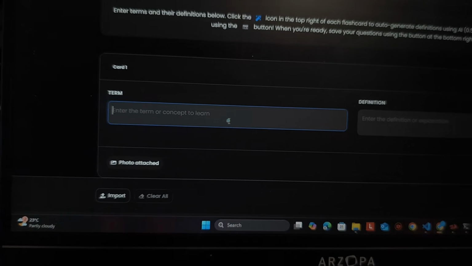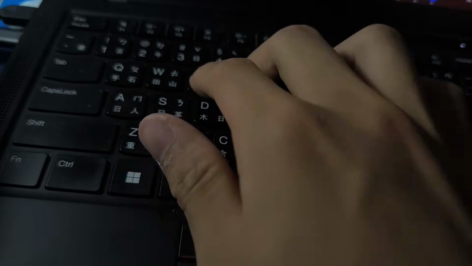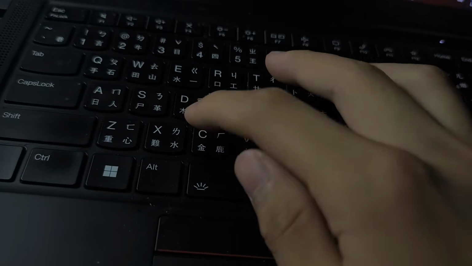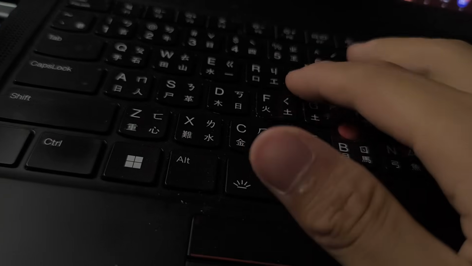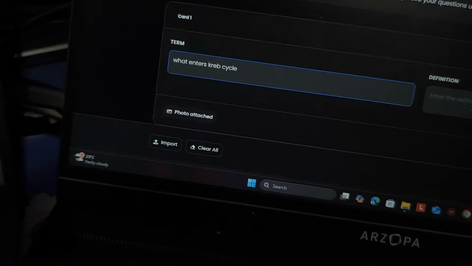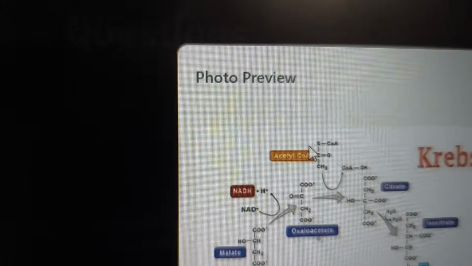And then let's create a question. I have to type with one hand. What enters Krebs cycle? Okay, that's really bad. Okay, let's fix that. Okay, I can type the definition if I want. Answer would be acetyl-CoA.